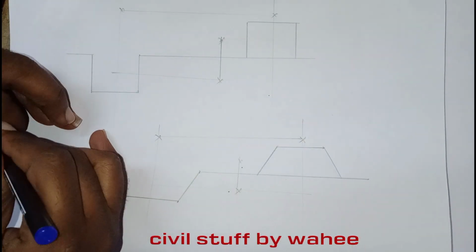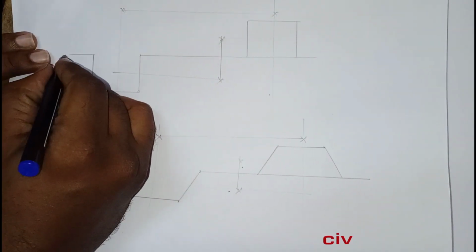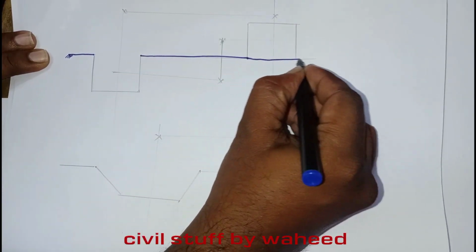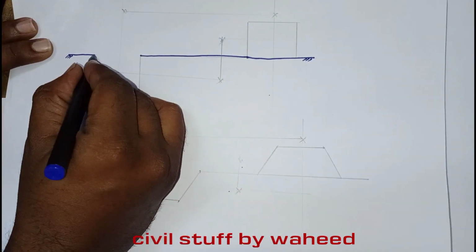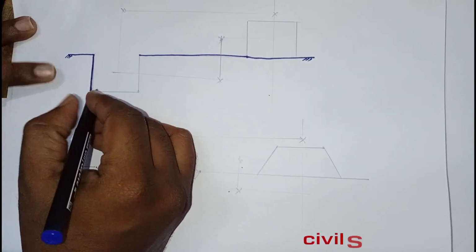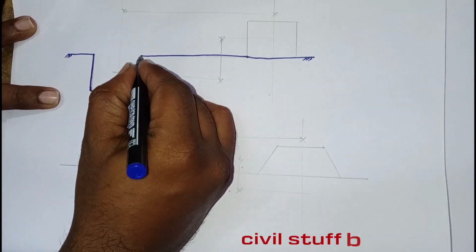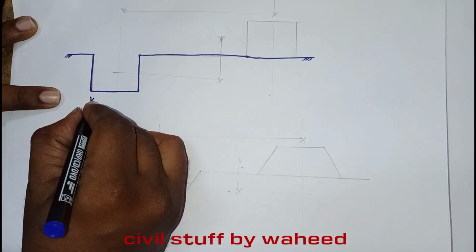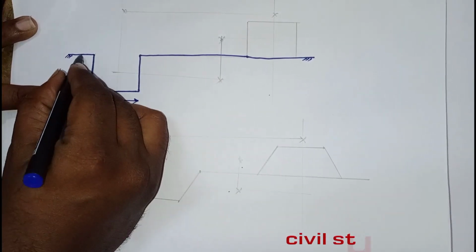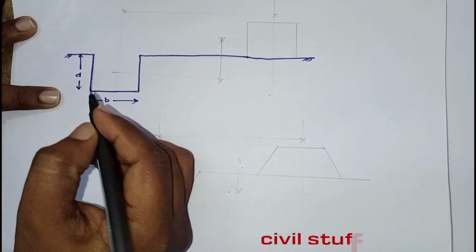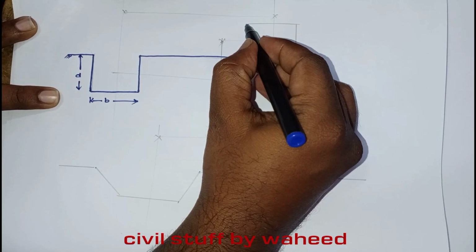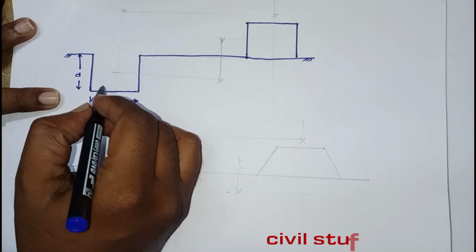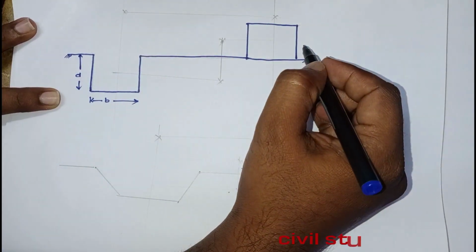Here, in the first picture, this is the ground level. Now I have made a cutting of rectangular shape, of width B and depth D. While doing the cutting, I will be removing soil from this pit and pouring it somewhere.